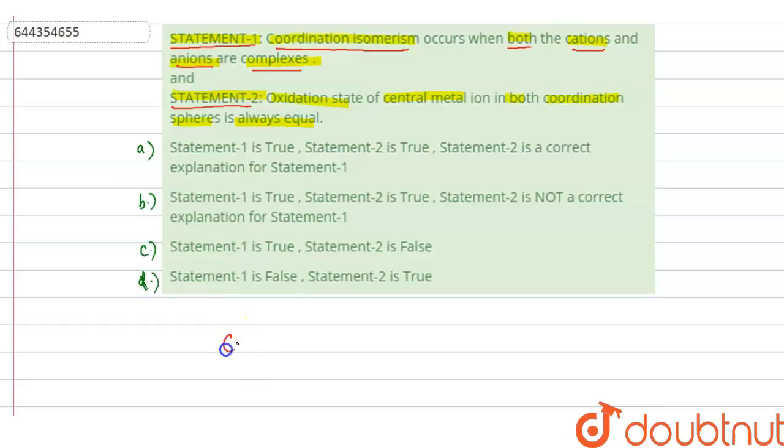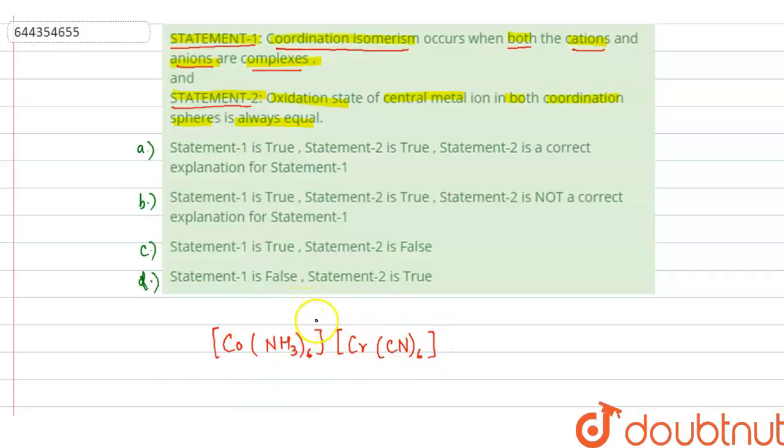So we have [Co(NH3)6][Cr(CN)6]. Now in this compound we have both cation and anion that are complexes. [Co(NH3)6] is the cation, and [Cr(CN)6] is the anion.